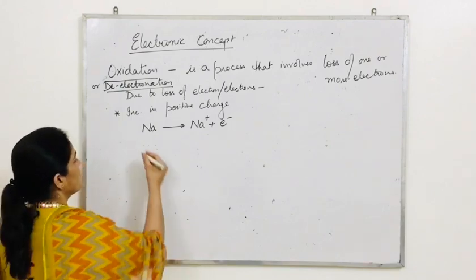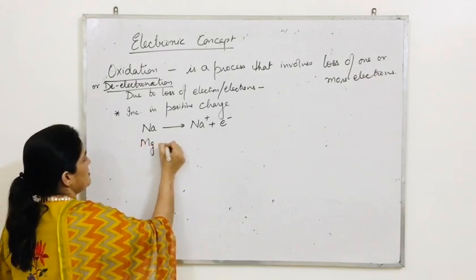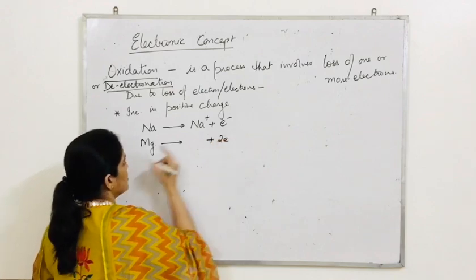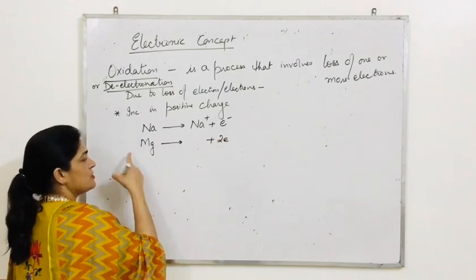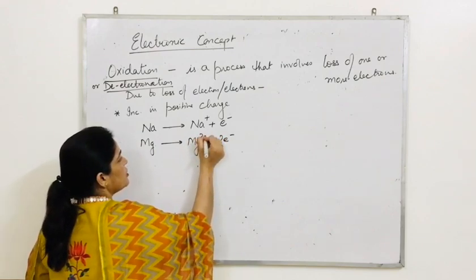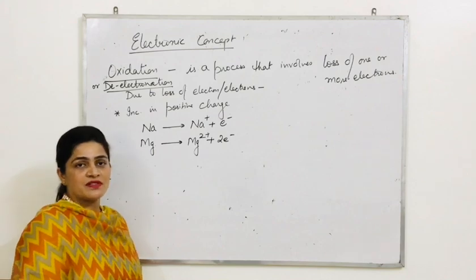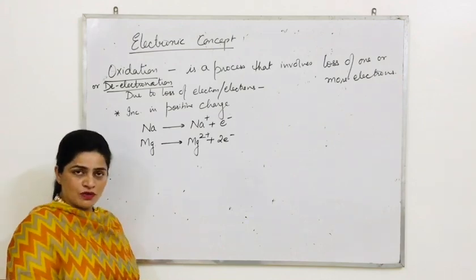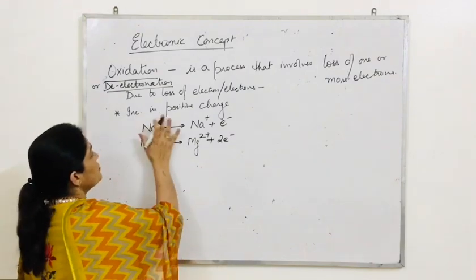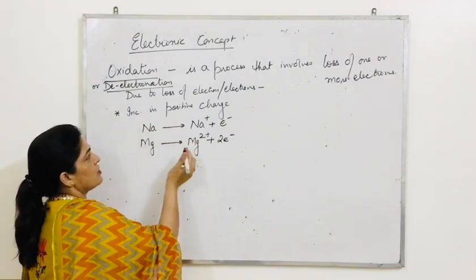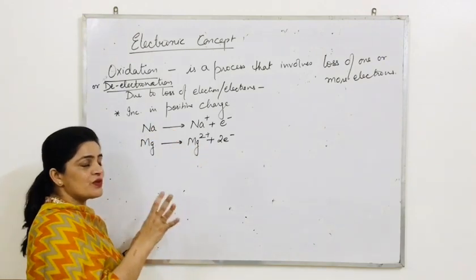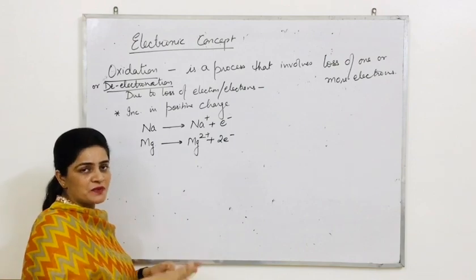Similarly, if magnesium, 2, 8, 2, loses electrons. You should know the electronic configuration of magnesium, 2, 8, 2. If it is losing 2 electrons, what will you be left with? You will be left with Mg2 positive. So this process is also oxidation because it involves loss of electrons. Now you can easily see whenever electrons are lost, there is always an increase of positive charge on that species.